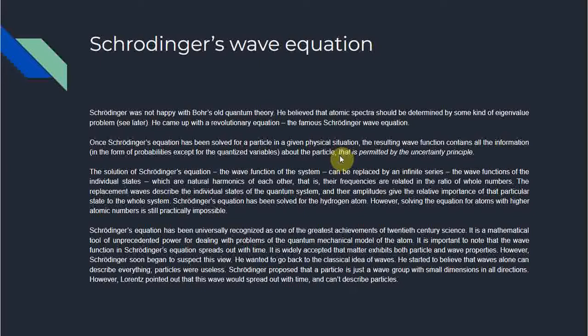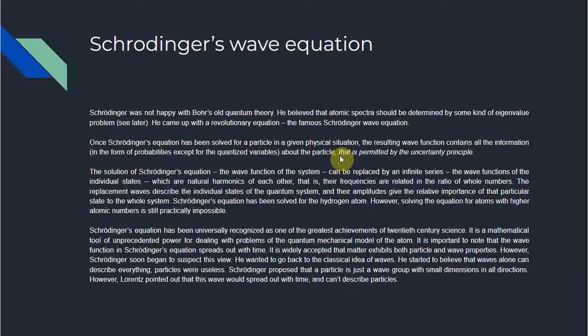Schrodinger's equation has been solved for the hydrogen atom. However, solving the equation for atoms with higher atomic numbers is still practically impossible. Schrodinger's equation has been universally accepted as one of the greatest achievements of 20th century science. It's a mathematical tool of unprecedented power for dealing with problems of the quantum mechanical model of the atom. It is important to note that the wave function in Schrodinger's equation spreads out with time.